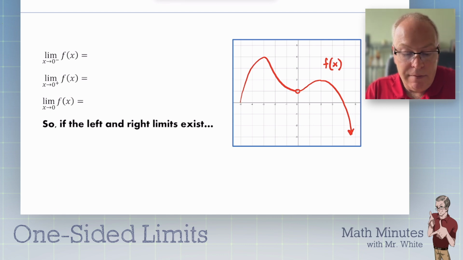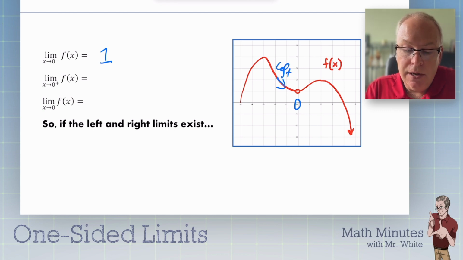So from the left, as we approach 0, that's what this says, from the left with the little minus sign here, that's from the left. As we approach from the left, it looks like it's approaching 1. So as we travel this way, this is from the left.